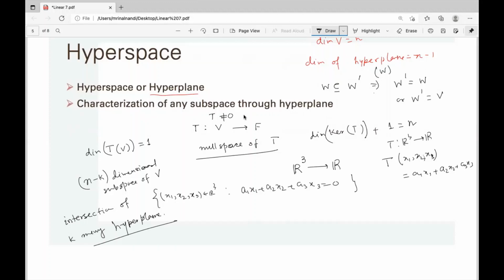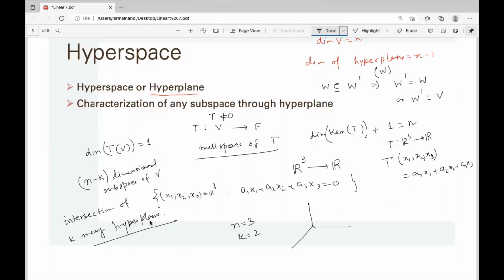For k equal to 2, you can easily check for three dimensions, R3. In R3, n equal to 3, k equal to 2, the one dimensional subspace is just a line passing through the origin, and this is actually the intersection of two planes. K many hyperplanes means it is not any hyperplanes.